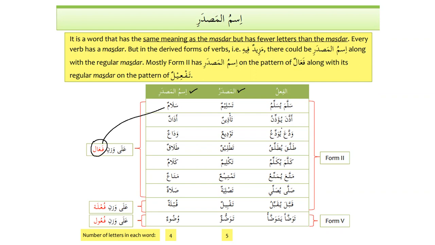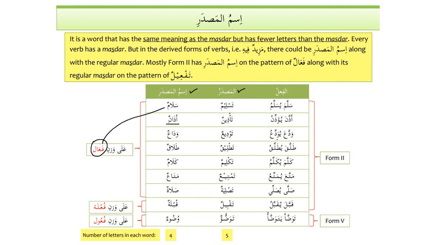And then we have adhana yu'adhinu ta'dhinun. But the masdar we generally use in everyday life is adhanun. You might have never heard anyone saying ta'dhinun, right? We say hana waqtul adhani, it's time for adhan, or we say adhan as well, right? So generally, ism al-masdar is used in place of masdar in some of the cases, and it is on the pattern of fa'alun, as we can see over here.